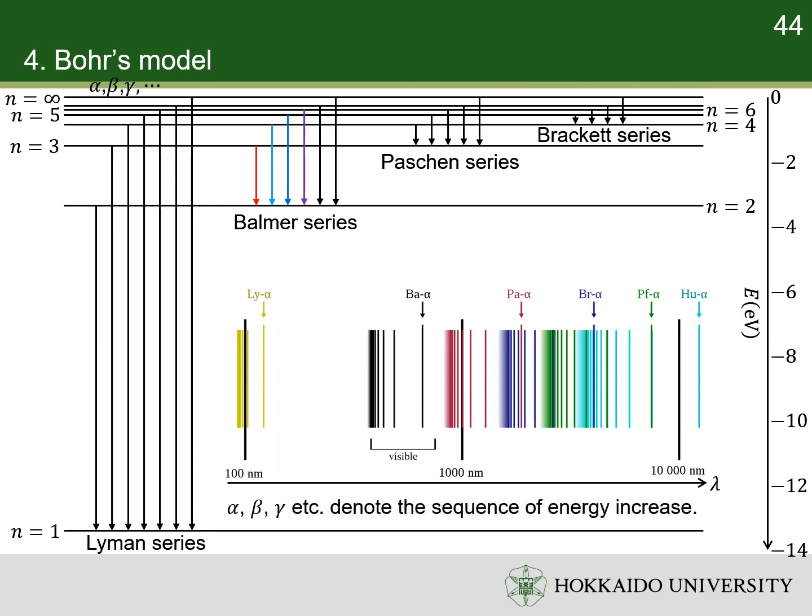The line corresponding to the lowest energy in a series is the alpha line. For example, the Lyman alpha line is from n equals 2 to n equals 1. Similarly, the beta line is the second lowest energy line in the series. For example, the Balmer beta line is from n equals 4 to n equals 2.